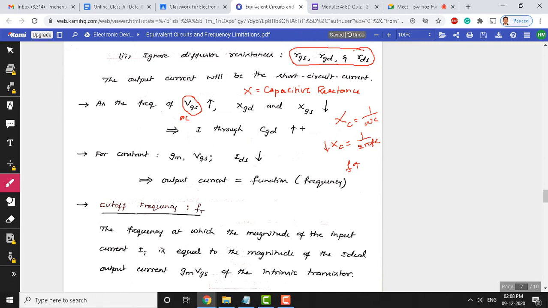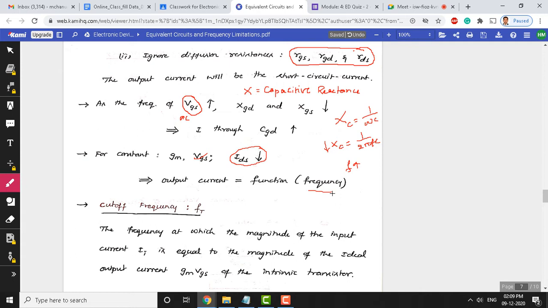So, that is the reason the current through the CGD keeps increasing, because you can see the current through the gate to drain keeps increasing as the reactance keeps decreasing. For constant transconductance and gate source voltage, IDS keeps dropping. So, if we maintain the input as constant and IDS keeps decreasing, the output current now becomes a function of frequency.